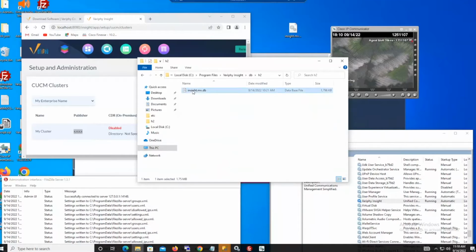Now, since this is my Windows box, and this is a brand new Windows installation, this is once again pretty much just a shell. There's nothing really in this whatsoever, except for very basic stuff for the application to function. So what I'm going to do here is I'll need to stop the service.